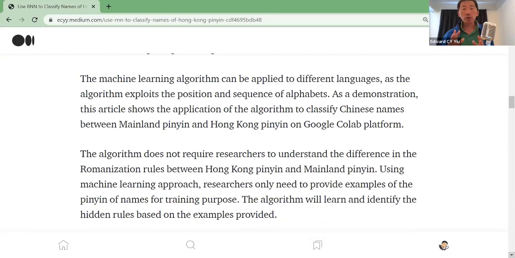Of course, the machine learning algorithm is versatile, which can be applied to different languages. The algorithms make use of the position and sequence of alphabets, but then a user has to provide your own set of data to train the algorithm, and also adapt the algorithm to your situation. As a demonstration, this article focuses on the example provided to classify Chinese names between mainland Pinyin and Hong Kong Pinyin on the Google Colab platform.